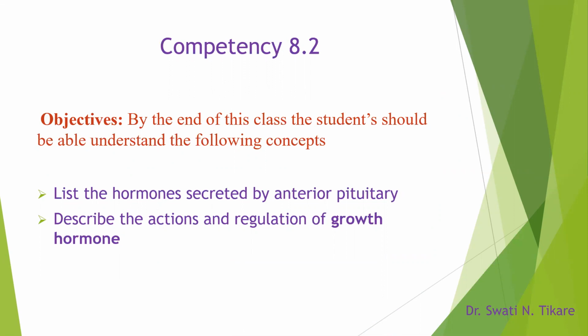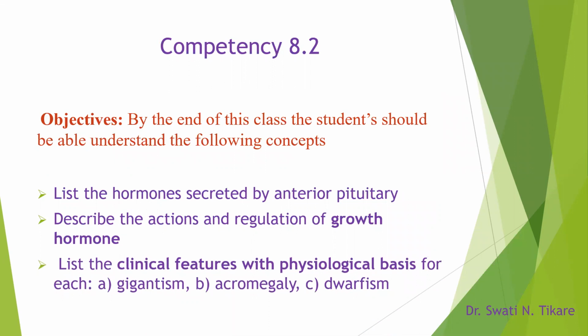We have also learned about the regulation of the growth hormone, which is basically by a negative feedback mechanism. And lastly, we also learned about the applied aspects, listing the clinical features with physiological basis. This is most important, as I was trying to stress. For every feature that we are seeing, we should be able to identify the reason behind this clinical feature and the action of the hormone that lies behind the presence of this particular clinical feature. So we learned about gigantism, acromegaly, and dwarfism.